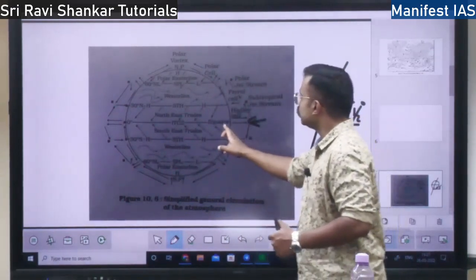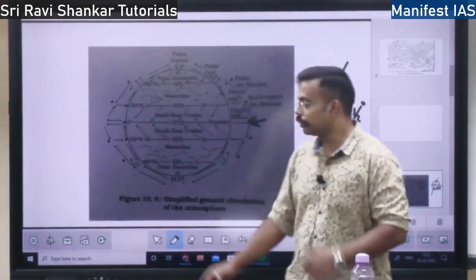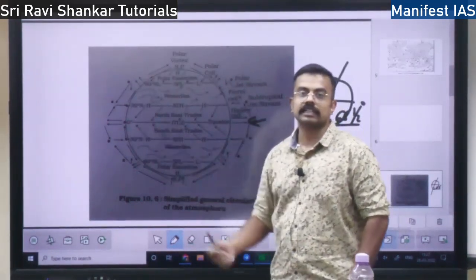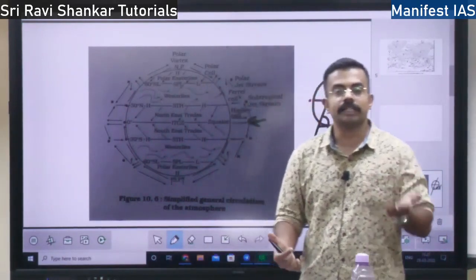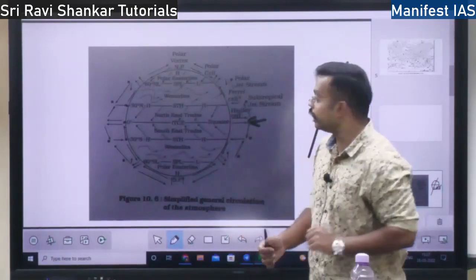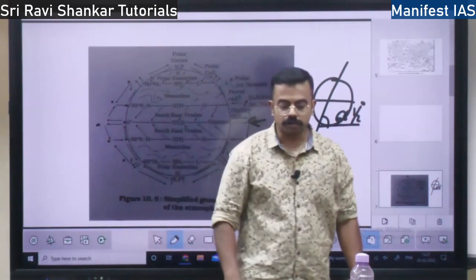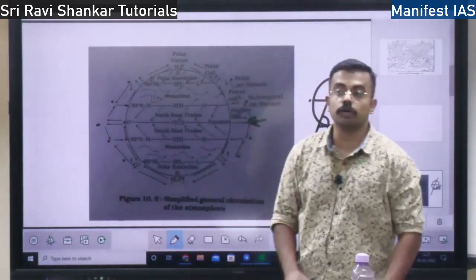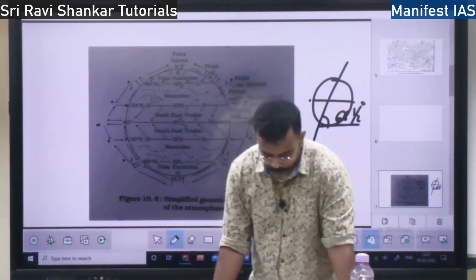So that is why at the equator, the pressure will be lower. Because when the sun rays fall there, the land and ocean get heated up, and the air above gets heated up. When the air gets heated up, it moves up. When it moves up, the pressure will be very low. So at 0 degree, the pressure will be lower. The low pressure at the equator is called the equatorial low.